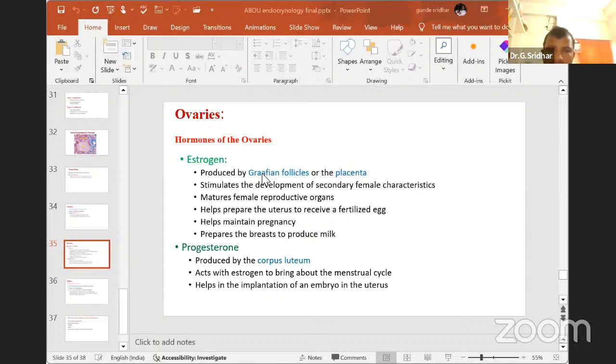Generally, estrogen is released from the Graafian follicle. If anybody asks in depth, it is the membrana granulosa. But at the PG level, if you want to give the answer, the theca interna releases proestrogen, not estrogen, an inactivated estrogen. This proestrogen, in the presence of an activator released from the membrana granulosa, is converted into estrogen.